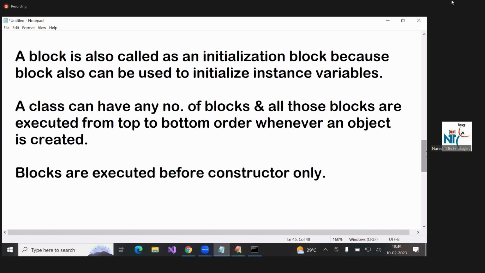See, all these points I have to explain, and after that, what is the use of blocks also I have to explain. Is it over?